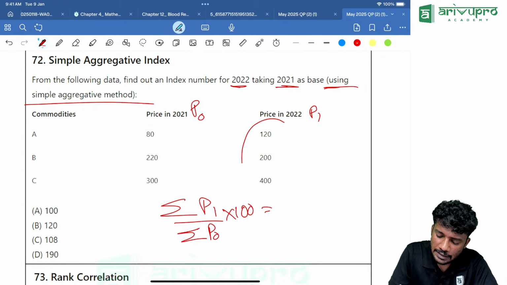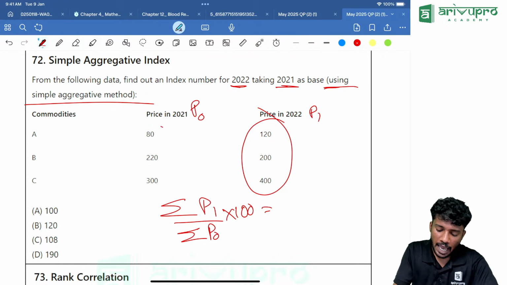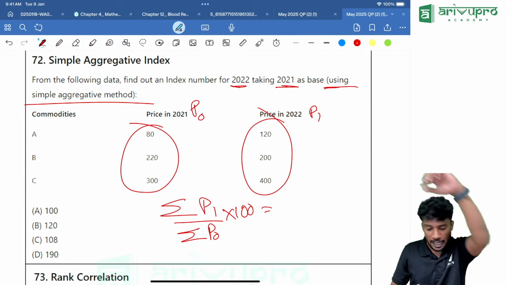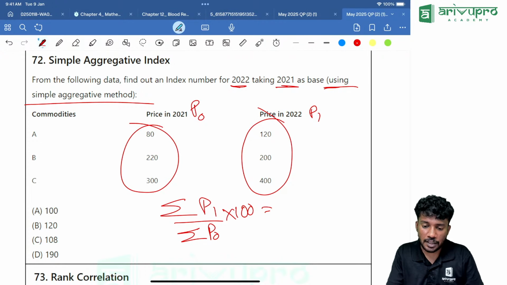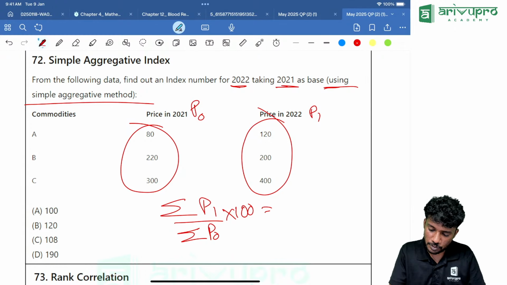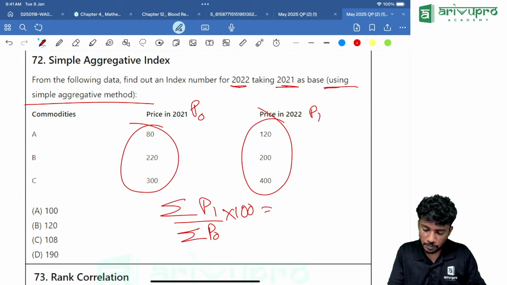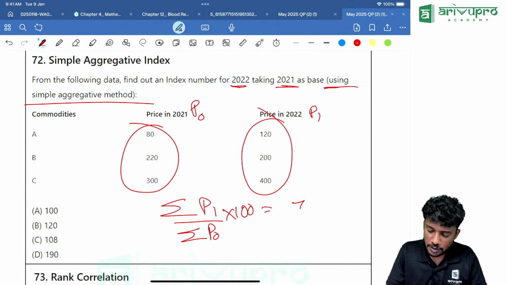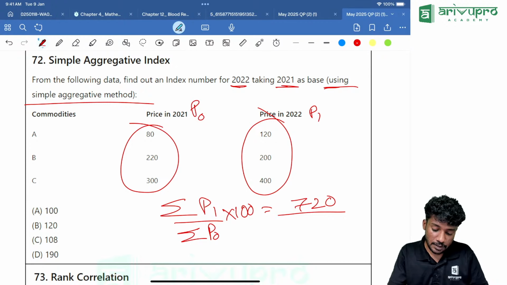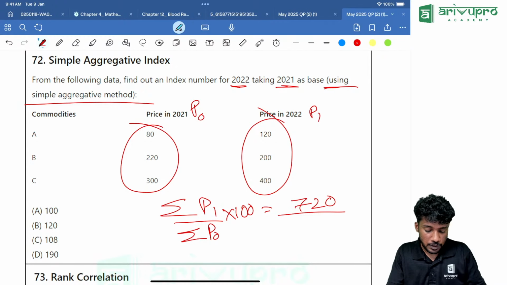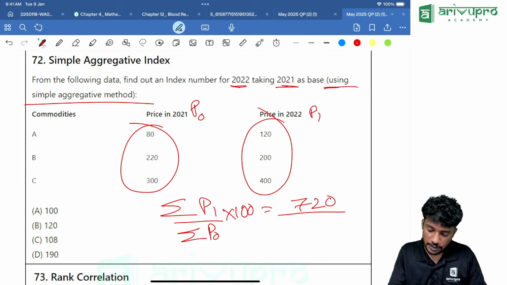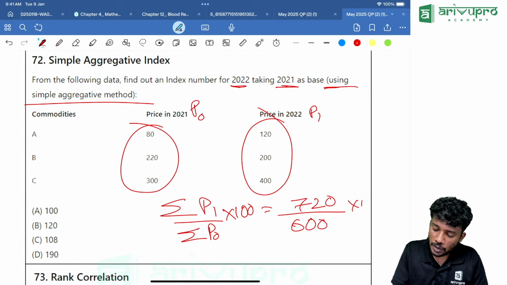We need to add the entire thing, divided by the entire thing, and you will get the answer. Everyone add it. That is how much now? Let me take it. 120 plus 400 plus 200, which is equal to 720. 720 divided by 80 plus 220 plus 300, the entire thing, that is 600, into 100.